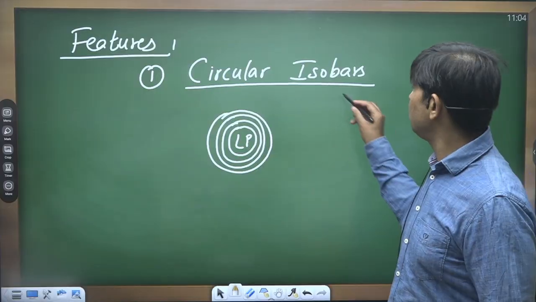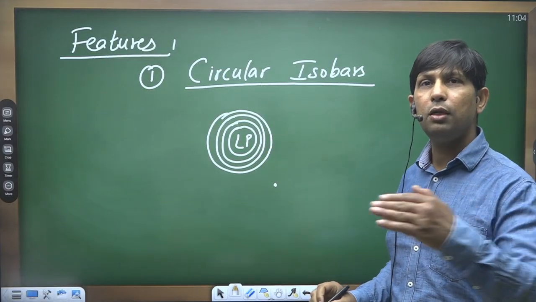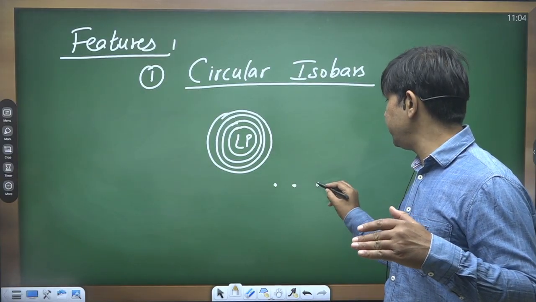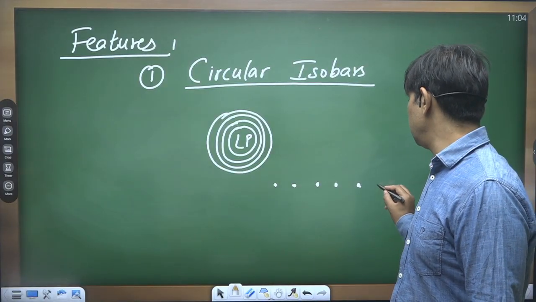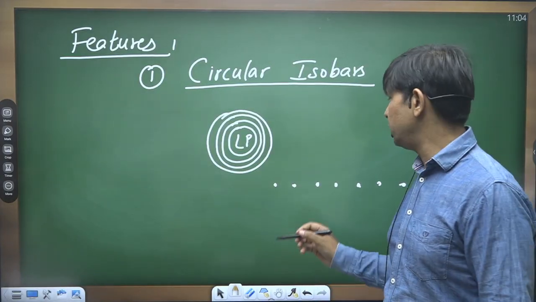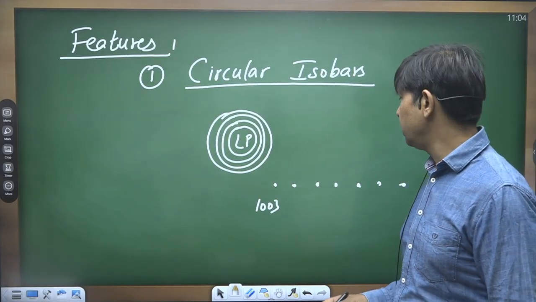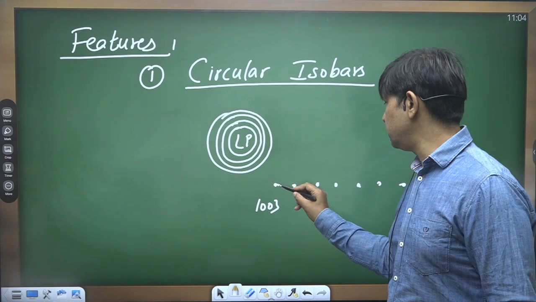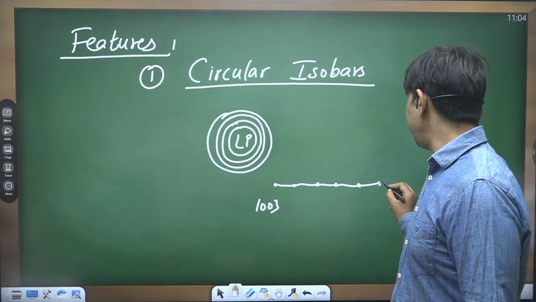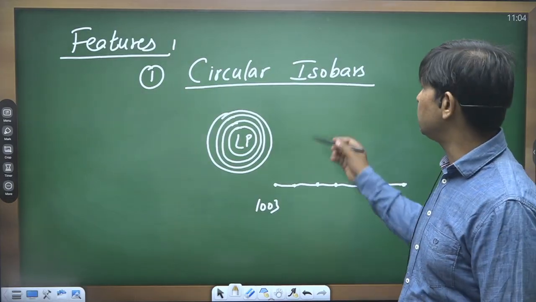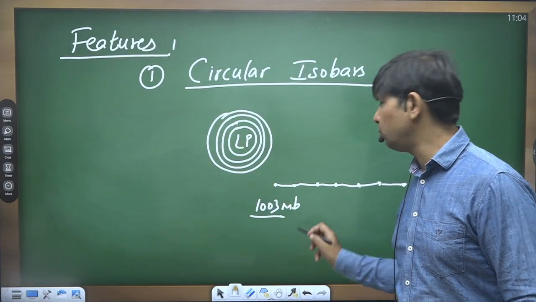Of course, isobars are imaginary lines made over the map, joining the places having the same atmospheric pressure. Suppose I go with this example. All these dots have the atmospheric pressure of 103 millibars. So a line joining the places or dots having the same atmospheric pressure over the map is demarcating one isobar. It is one isobar demarcating 103 millibar atmospheric pressure.